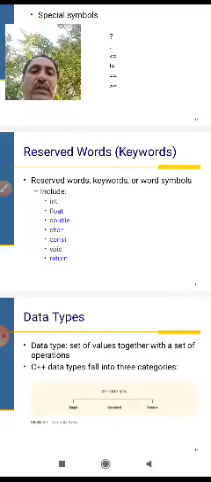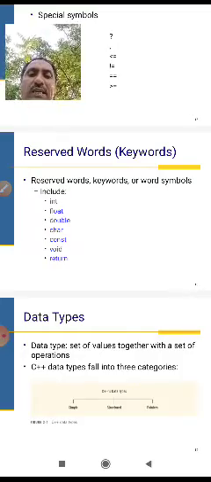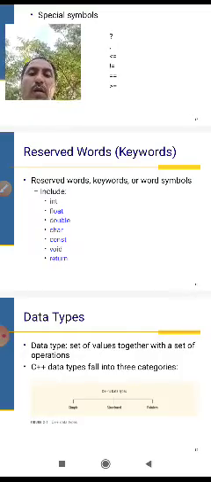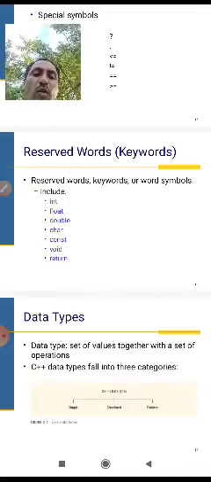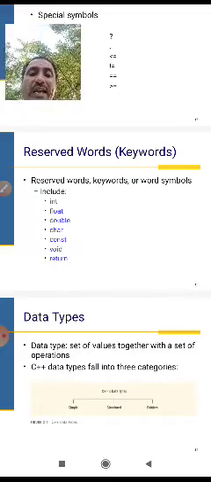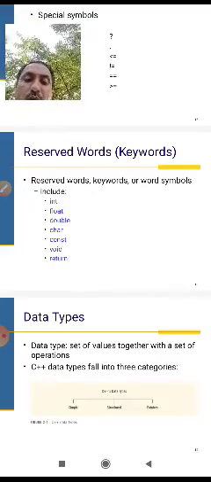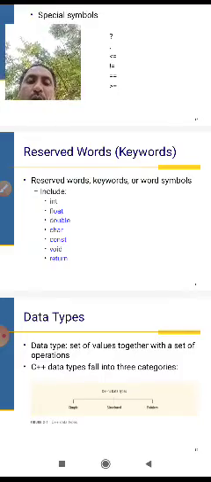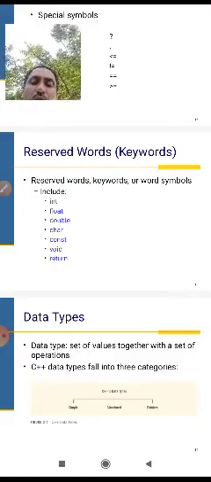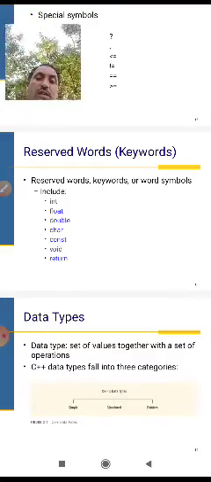Reserved words, keywords. Keywords are an important topic. Reserved words, keywords, are words including integer, float, double, char, constant, void, return. These are called keywords.